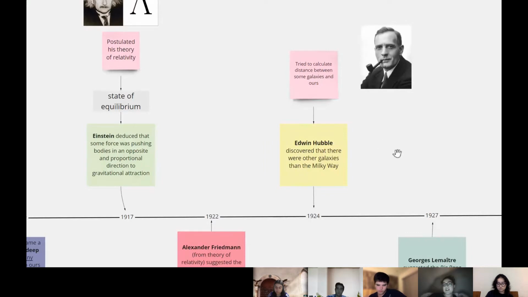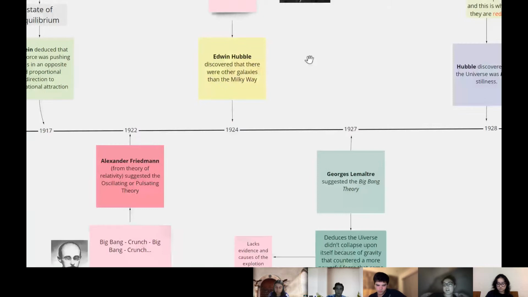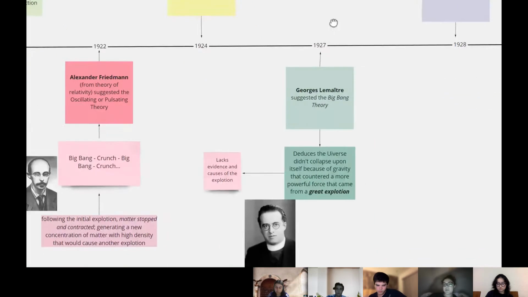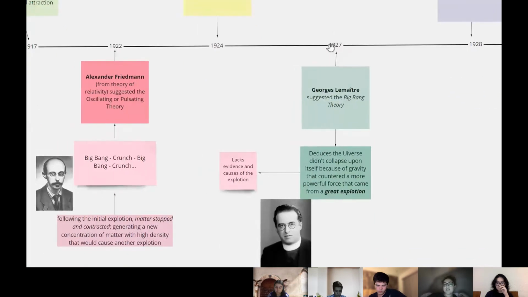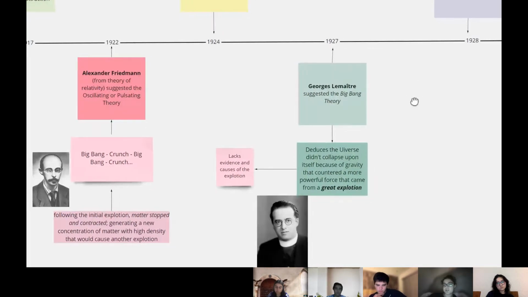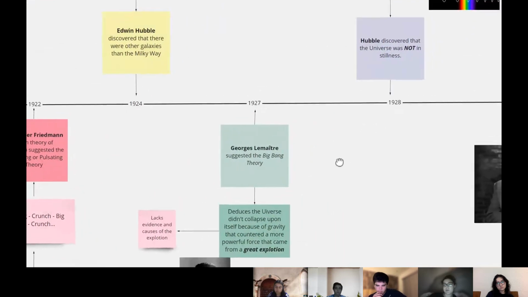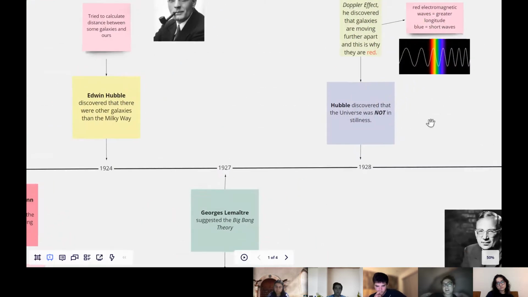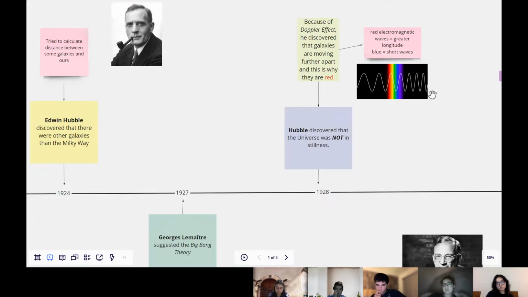3 years after, in 1927, Georges Lemaître suggested the Big Bang theory. This theory deduces the universe didn't collapse upon itself because of gravity that countered a more powerful force that came from a great explosion. This theory, however, lacks evidence in causes of the explosion, and this is why most people don't believe it. A year later, in 1928, Hubble discovered that the universe was not in stillness.